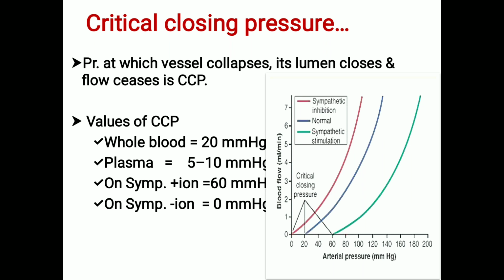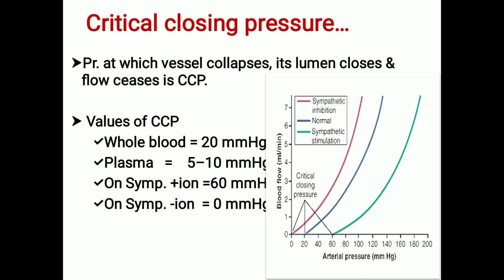The critical closing pressure of blood is more than that of plasma, because blood has more RBCs and cells. Therefore a higher critical closing pressure is needed to pass through a capillary of diameter 5 micrometer and to maintain patency of the vessel wall.